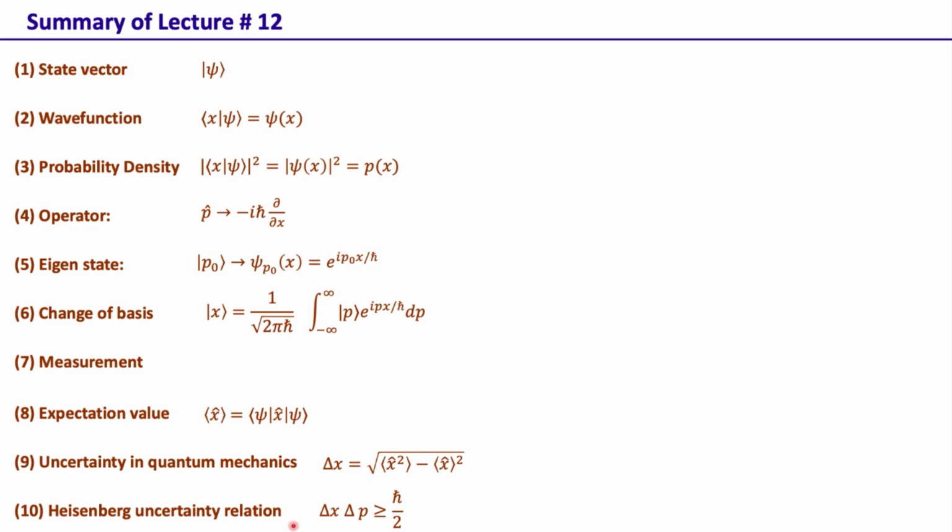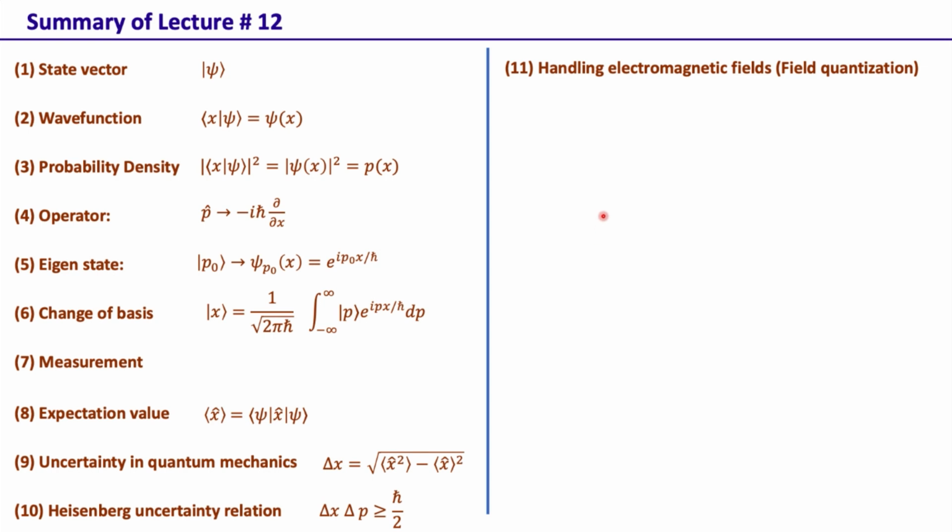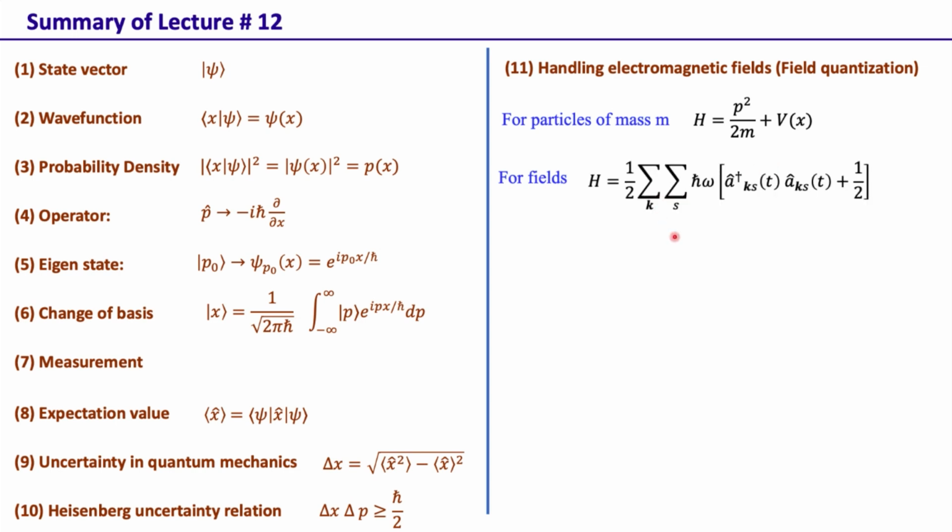We have a similar uncertainty relation whenever there is any pair of conjugate variables. So we have a similar uncertainty relation for time and energy, as well as angle and orbital angular momentum. We then looked at how to handle fields within quantum mechanics. For a massive particle, this is how we represent the Hamiltonian, and we work with position and momentum operators. But in handling fields, we write the Hamiltonian in terms of the electric and magnetic field operators, and then within the quantization, they are represented in terms of creation and annihilation operators. Again, the electric field operators can be represented in terms of these creation and annihilation operators like this.